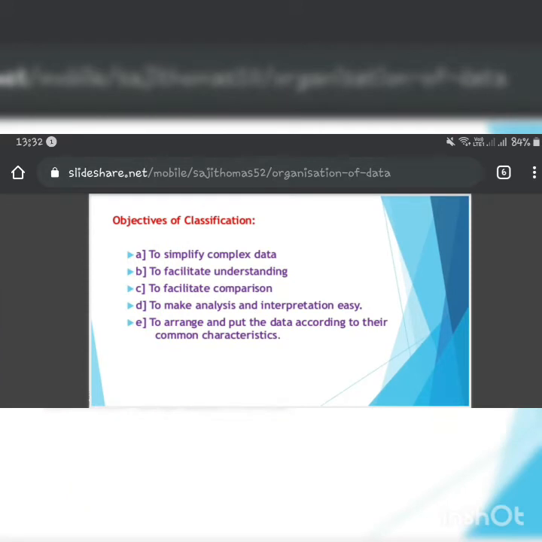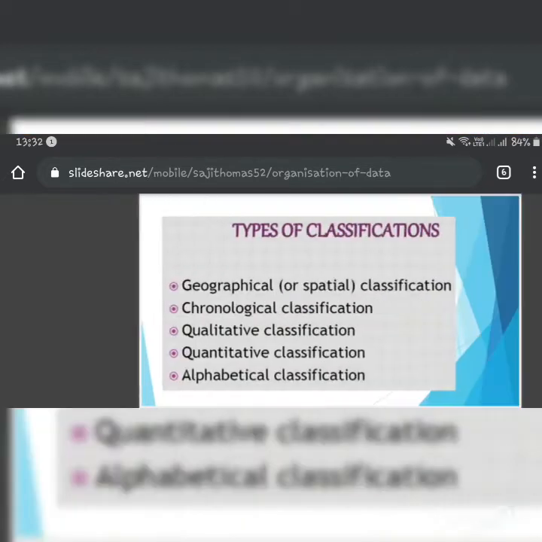First, so that it can be simplified, it can be facilitated to understand, we can make the comparison to make analysis, and we can also easily interpret the information from the representation. We also arrange the data according to their common features or characteristics. So these are the objectives why we do this.